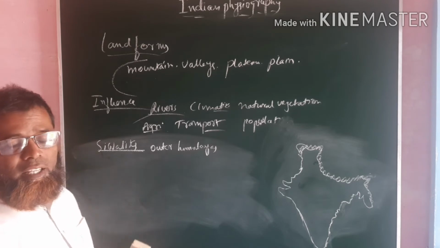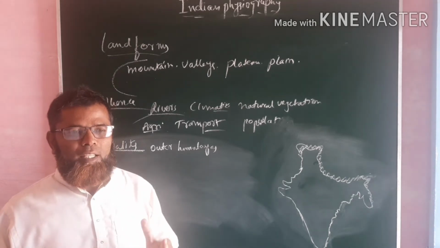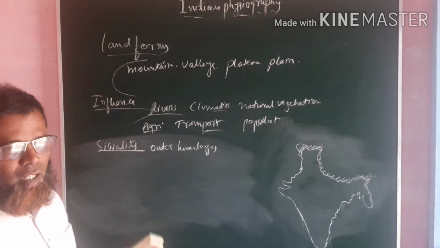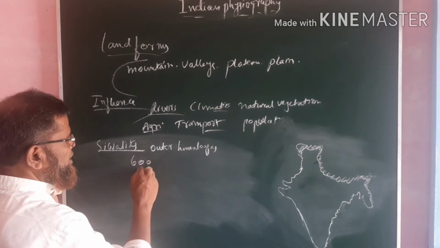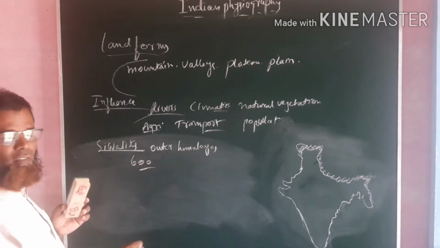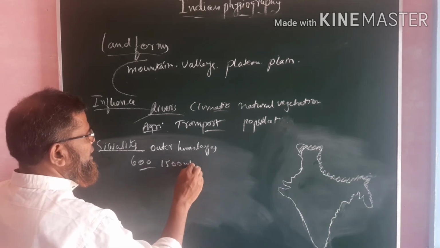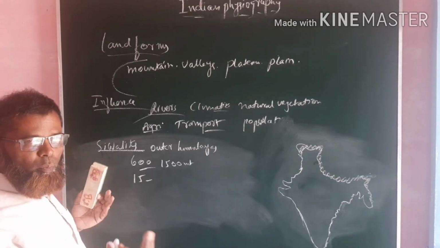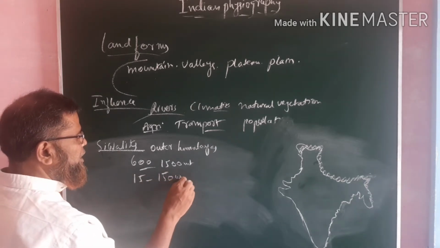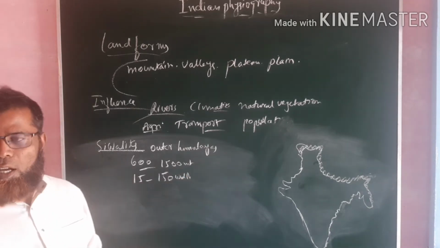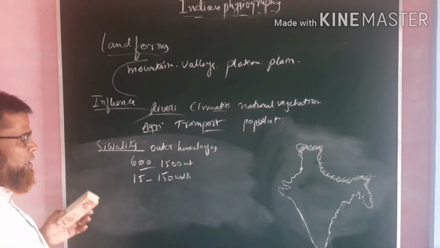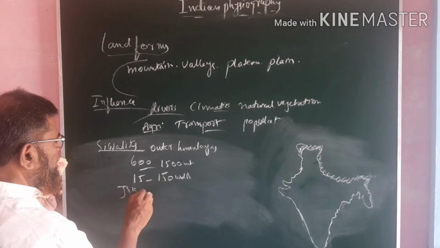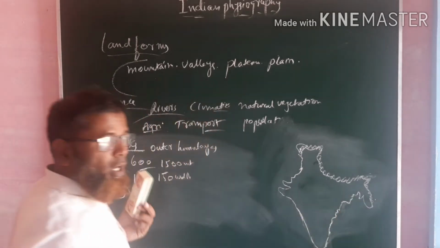This is formed by one of the important materials which are brought by the rivers. It has an average height of 600 meters to 1500 meters, and a width of 15 kilometers to 150 kilometers. It starts from Jammu Kashmir.